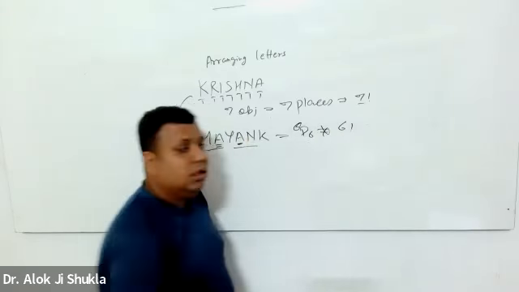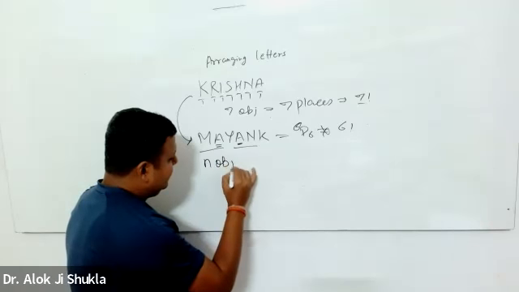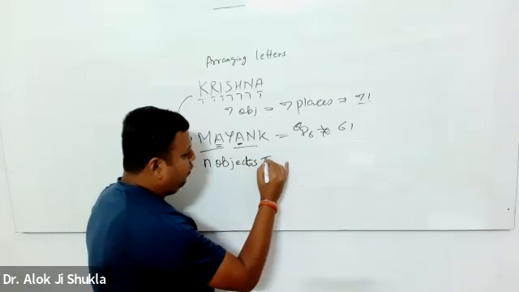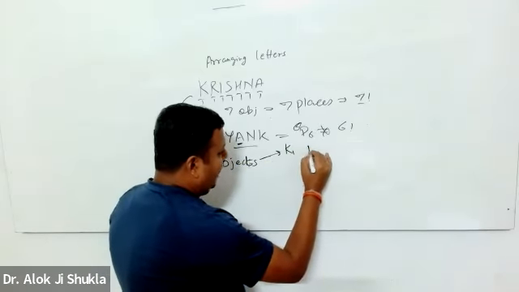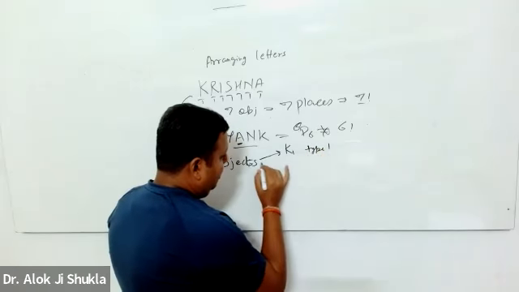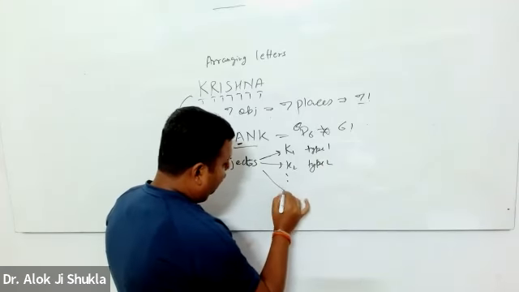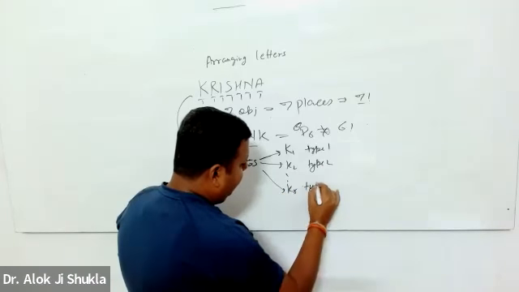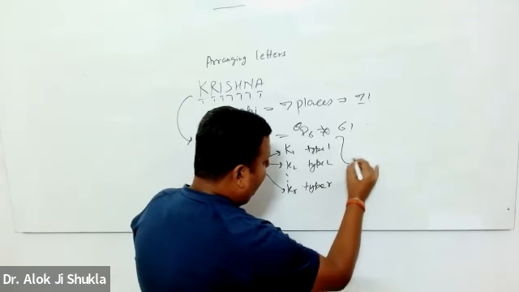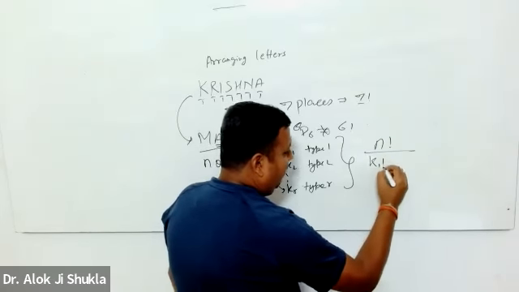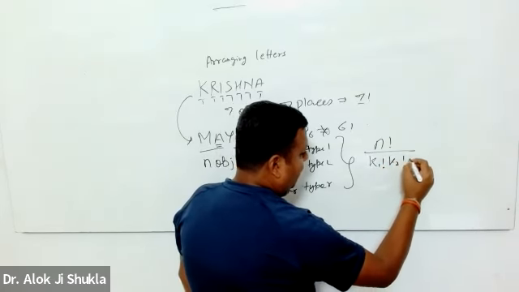There's a theorem that goes with it: if I have n objects, out of which K1 are of type 1, K2 are of type 2, and so on, Kr are of type r, the number of ways of arranging them is n factorial upon K1 factorial into K2 factorial up to Kr factorial.